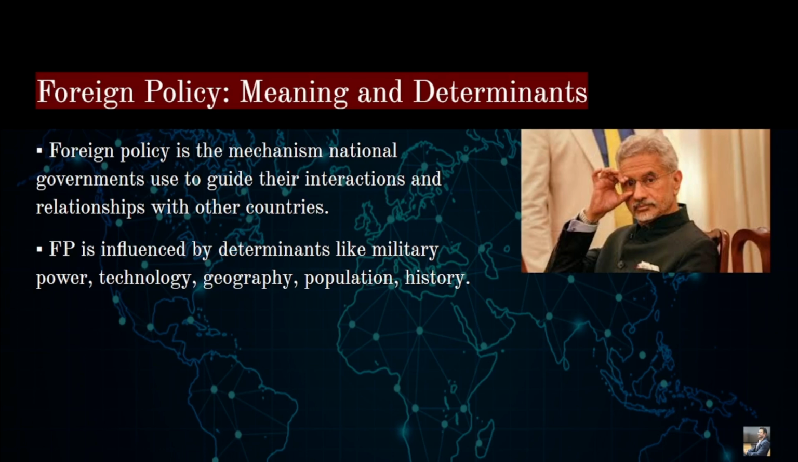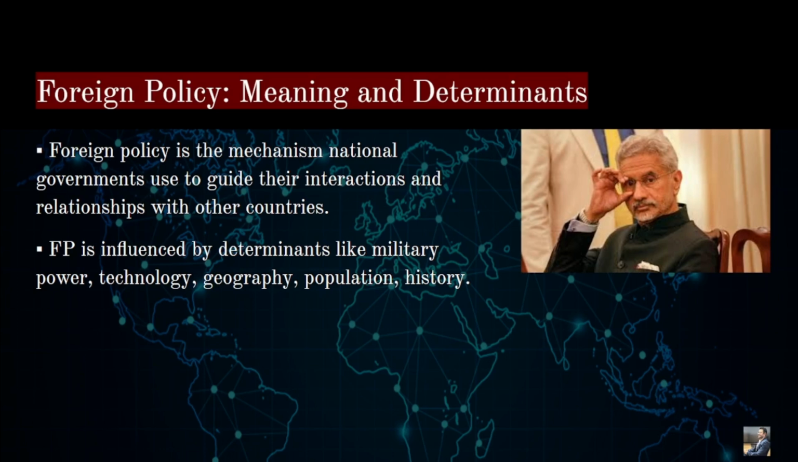What are the various determinants? Again, the military power, the technological power, the geography, the population. We are talking about demographic dividend and so on. The population plays a very crucial role. This is what will constitute the diaspora part of IR. That is why the population becomes one of the very important determinants. Then comes history. You can add culture, the economy, the trade, the other facets of economy and trade. So these are the important determinants of foreign policy.